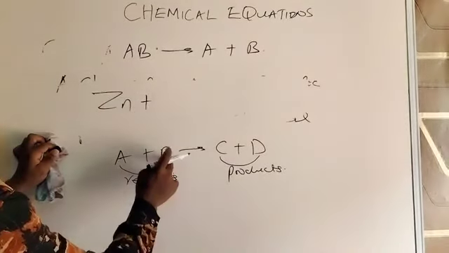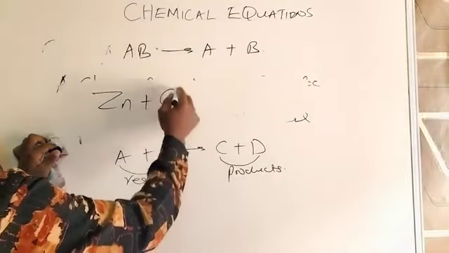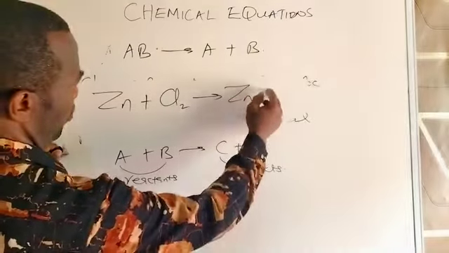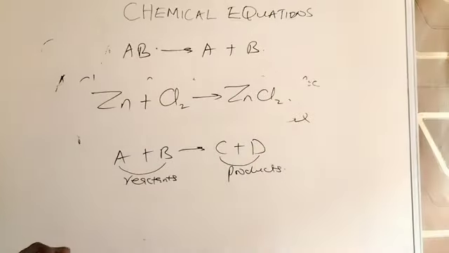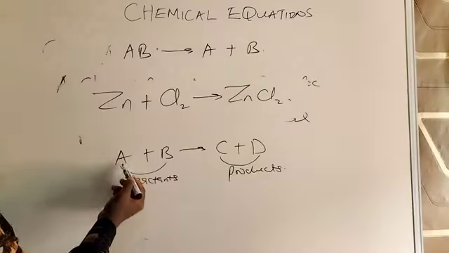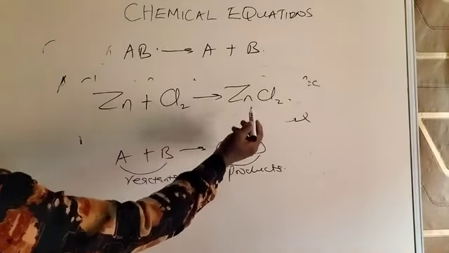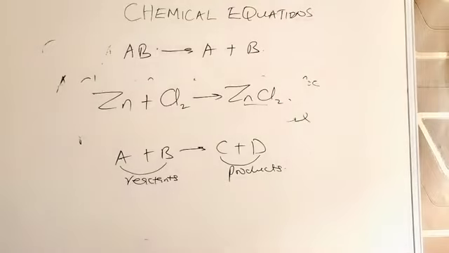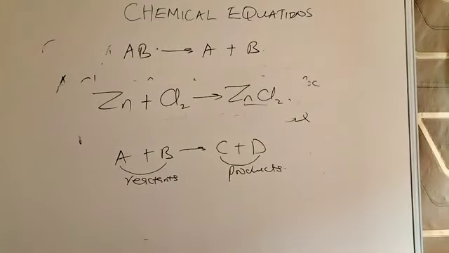Then if B is chlorine, chlorine is Cl2. It has given us zinc chloride, ZnCl2. You see that? This is a symbol, this is also a symbol, while this is a formula of a compound. So a chemical reaction can involve symbols of elements or formula of compounds.